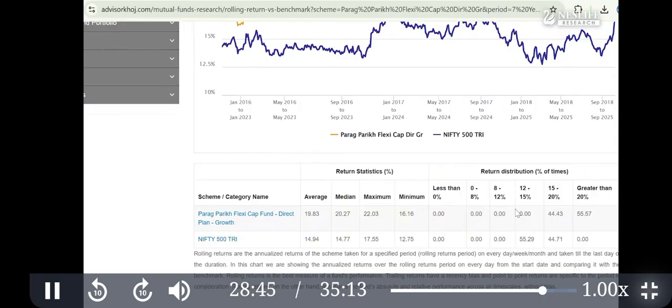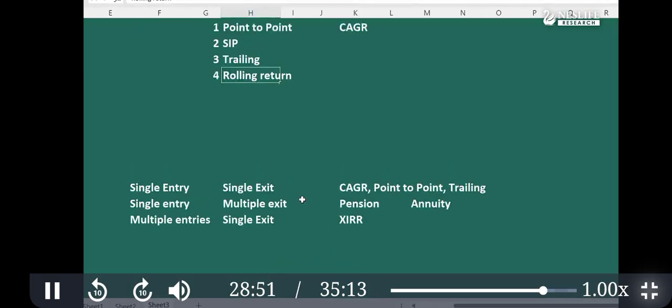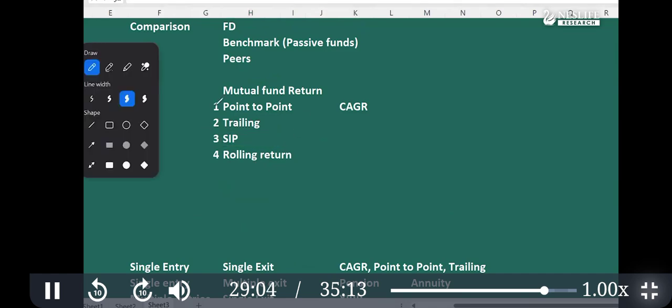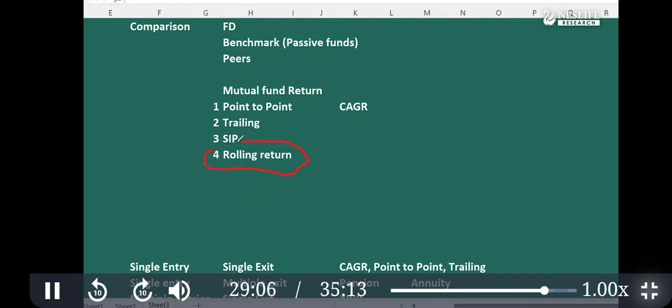At the beginning, it may sound a little complicated, but this is once in a lifetime learning. So I don't think you should get too worried about that. So let's put here: read about point to point return, trailing return, SIP return. Rolling return is the decision maker. That means if you select mutual funds and there are 2, 3 mutual funds, and you want to make the comparison, then it will be useful.